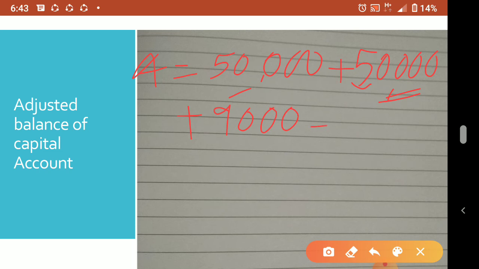Then the loss he suffered due to revaluation, 9,000, so minus 9,000. Now A's new capital will be 1 lakh only: 50 plus 50 is 1 lakh, plus 9,000, minus 9,000, 1 lakh only.